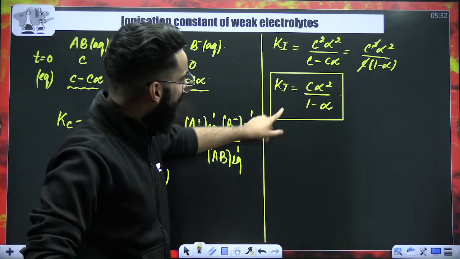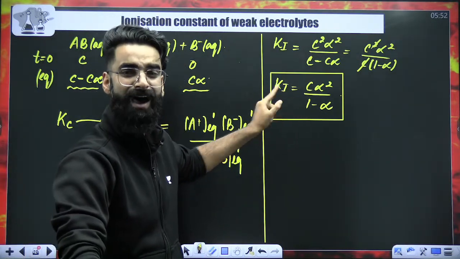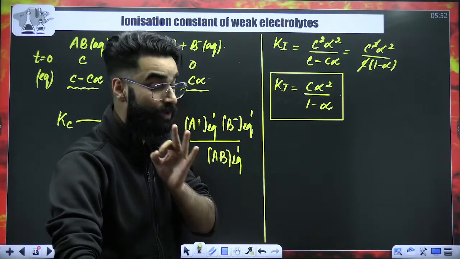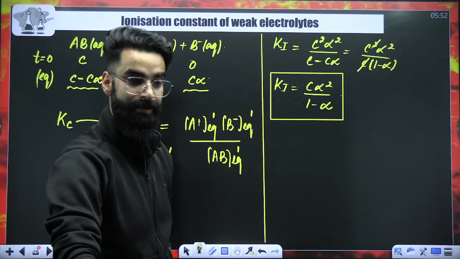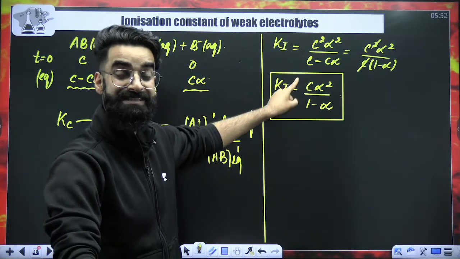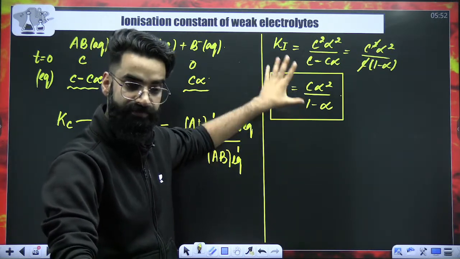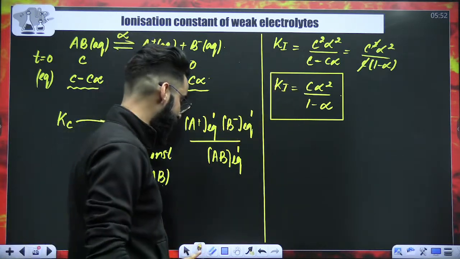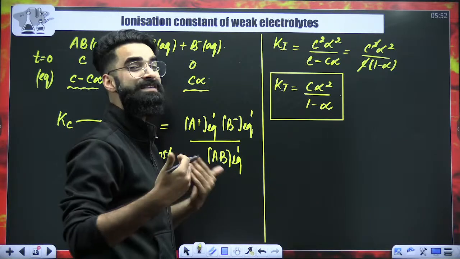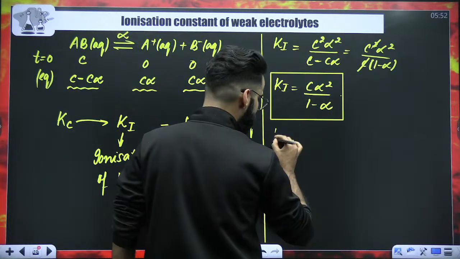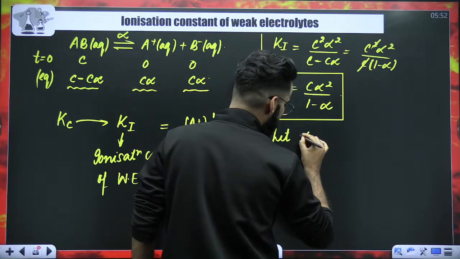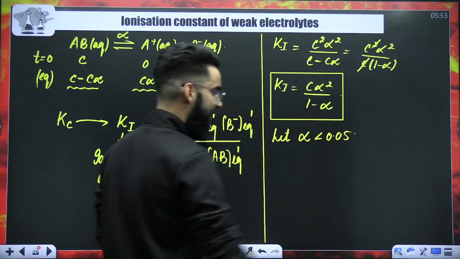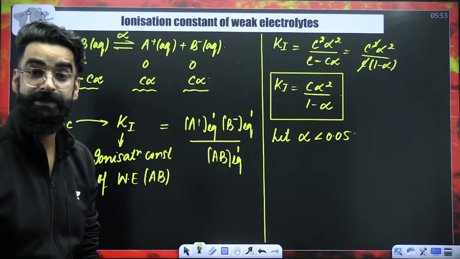Now, my dear students, after reaching till here, we'll be assuming certain things. Try to understand what I'm going to say. Till now, we got the Ki value, which is C alpha square divided by 1 minus alpha. After reaching here, we shall be assuming certain things. I shall be assuming let alpha value is less than 0.05. I'm assuming that alpha is less than 0.05.